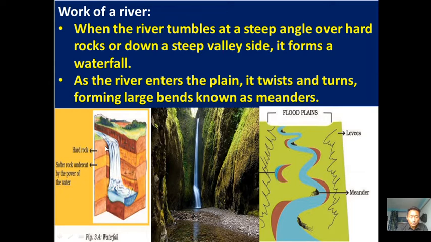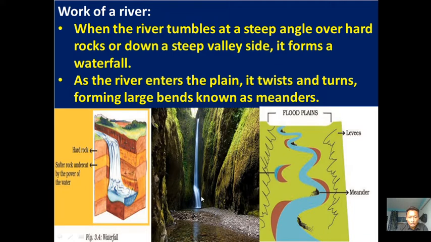Because of this hard rock, it is very difficult to erode, and because of that the water falls down from a steep angle. Because of hard rock, the river water will fall down a steep valley. If you look here, we have a waterfall because of this steep valley, steep angle.